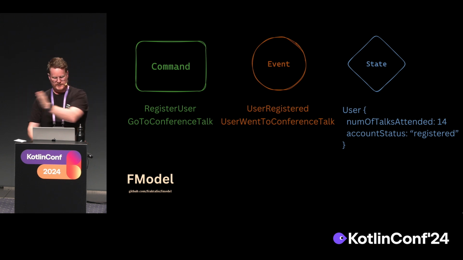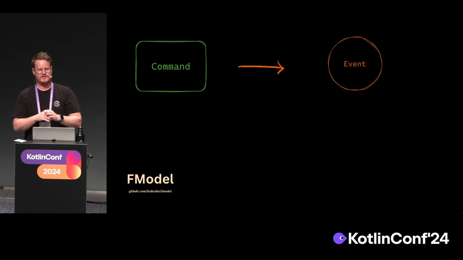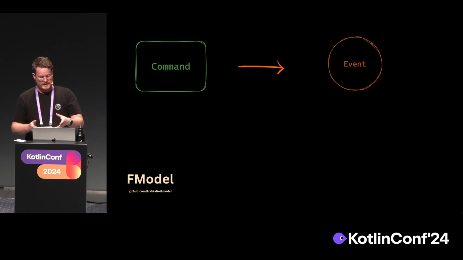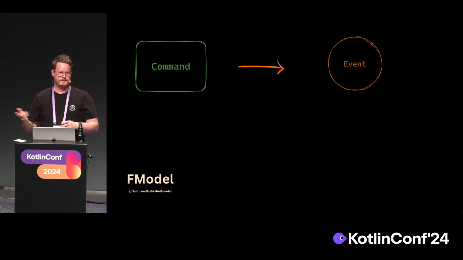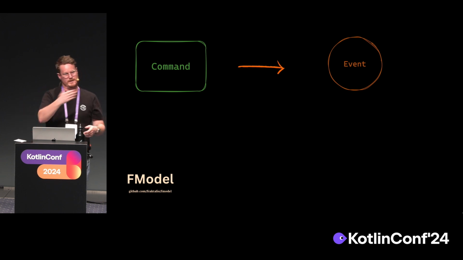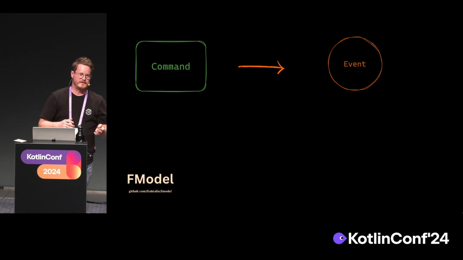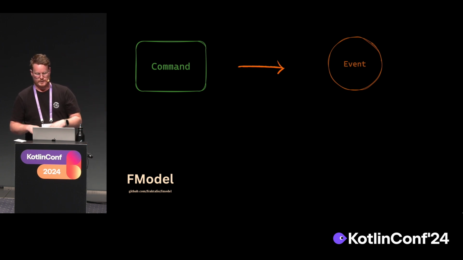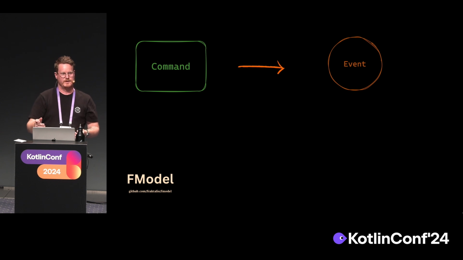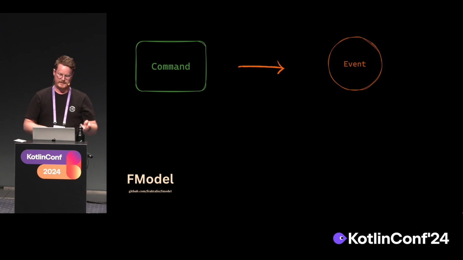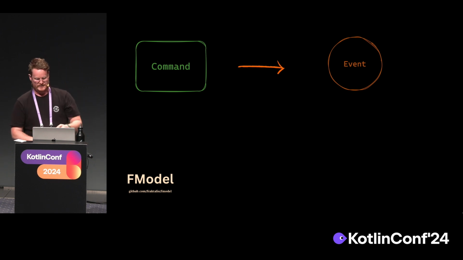And once we have these elements, we can compose interesting behavior with them. So with commands, for example, once we execute this action or this intention, the result of this might be an event. So we wish to register the user, now the user registered. And we might have some validation with this command. If we deny this user, one interesting thing is that this event will not happen and will not be stored. So these facts are actually very reliable. Once we find this event, we know that something has occurred and we can build upon that.